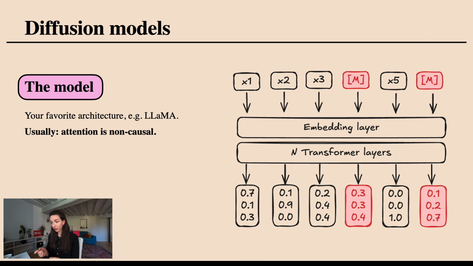The crucial thing to mention here is that since we are moving away from this autoregressive, token-by-token generation approach, we no longer necessarily have to use causal attention. We can actually let our attention be non-causal, because we want the mask token at position 3, for example, to already know what comes after it, instead of only being restricted to knowing what came before.